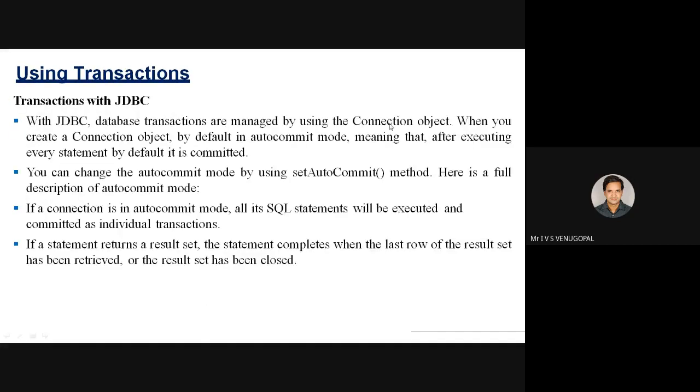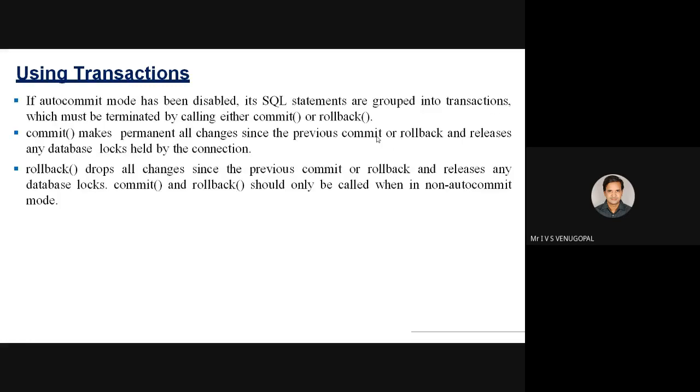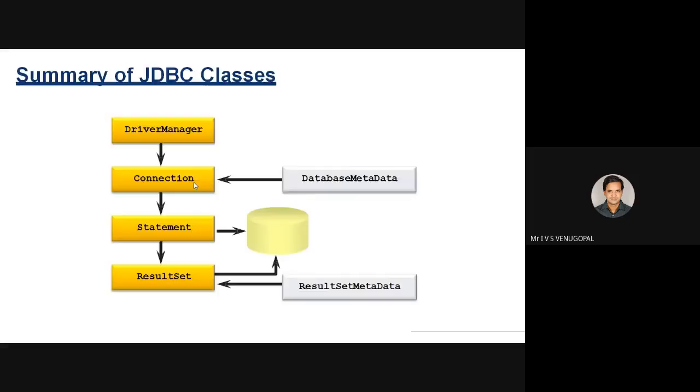So in JDBC, all the transactions are managed based on the connection object. By default, all the transactions will be automatically committed. If you want to turn it off, you have to turn it off using setAutoCommit(false). So rollback drops all the changes since the previous commit. So if you want to perform this rollback, you have to use setAutoCommit(false).